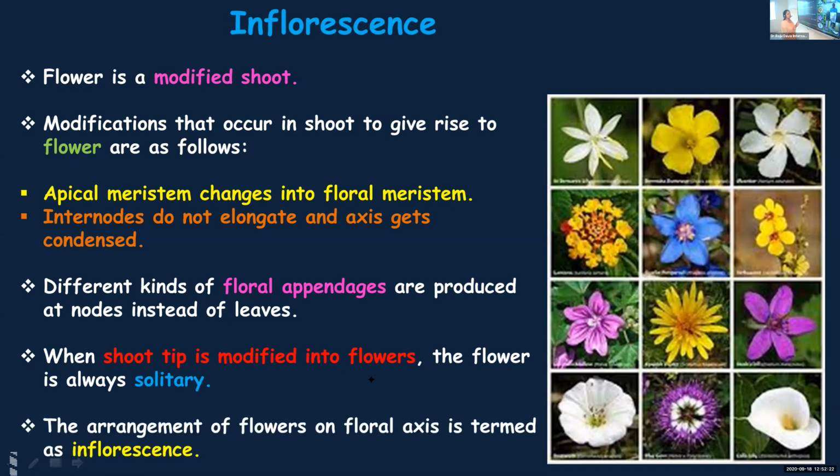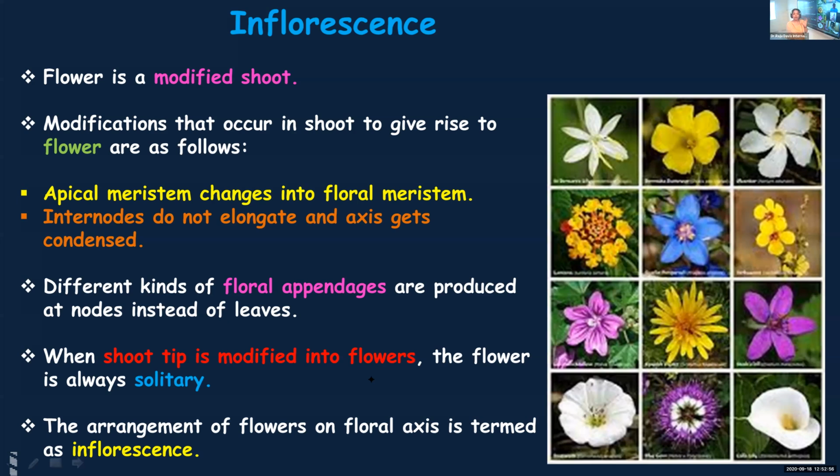I'll repeat all the points once again. We learned that a flower is formed from the stem. The stem undergoes modification and forms a flower, or in other words, a flower is a modified stem. Then we learned the changes the stem undergoes during the formation of a flower. The two main changes: first is the apical meristem. Normally at the tip of the stem and the root we have apical meristem. They divide rapidly and increase the length of the stem or the root.